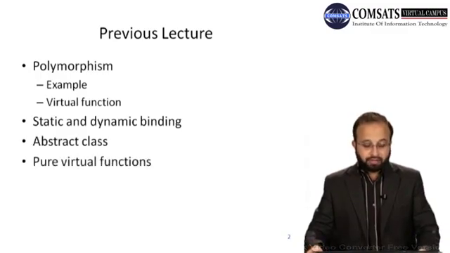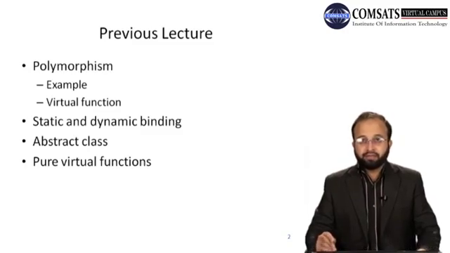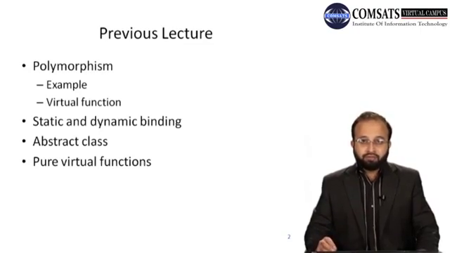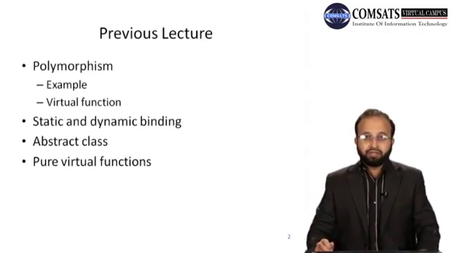Then we have seen what is an abstract class and pure virtual function. So pure virtual function, अगर आप किसी class में उसको declare कर देंगे pure virtual function को, then that class will become an abstract class. Means that no object of the abstract class can be created, and if any class is derived from that abstract class, then that derived class must override that pure virtual function. If the derived class won't provide the definition of the pure virtual function in its definition, then that derived class also becomes an abstract class, means that no object of that class can be created.